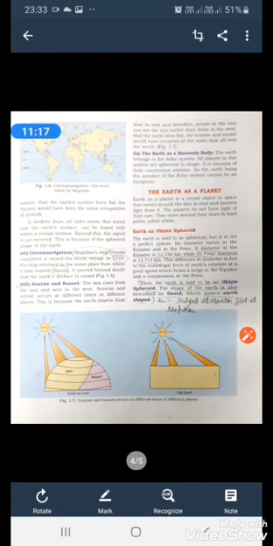Now, the shape of the earth. As the name suggests, the shape of the earth is oblate spheroid. It is also called geoid, which means earth-shaped. It is bulged at the equator and flattened at the poles. If you see an orange or an apple, you'll see the two ends of the fruit are a little bent inside and the sides are bulged. So the earth looks like that.